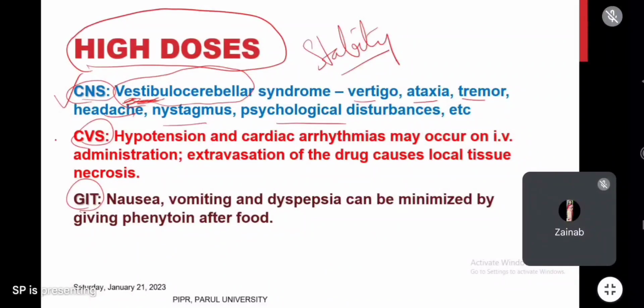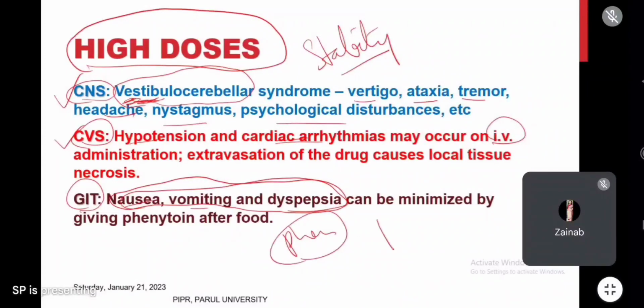And in the cardiovascular system, phenytoin will cause hypotension and cardiac arrhythmias. If hypotension occurs, arrhythmia will happen, okay? Especially that occurs in IV administration. And in the GI tract, it causes nausea, vomiting, and dyspepsia. So to reduce these adverse effects, what do we have to do? We have to advise phenytoin after food. If given before food, what will happen? The patient will eat, and vomiting will come. No use of taking food. That's why advise these tablets only after food. Okay, this is another adverse effect.